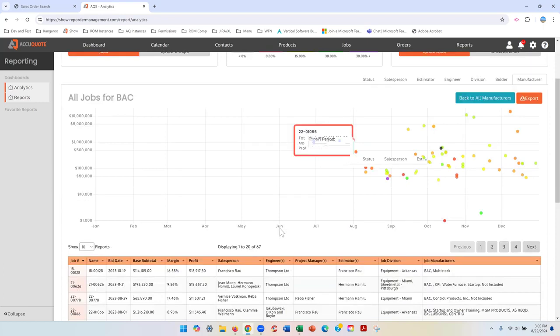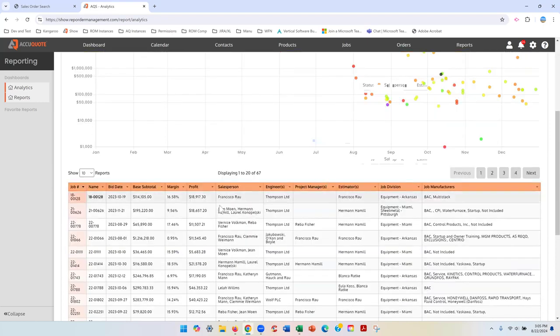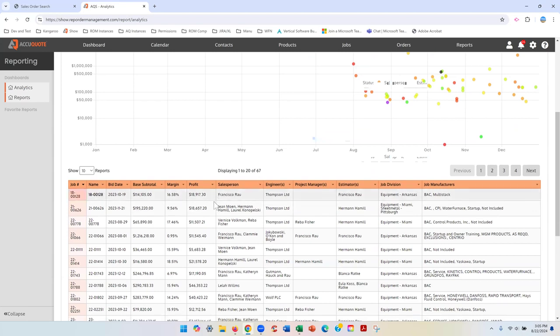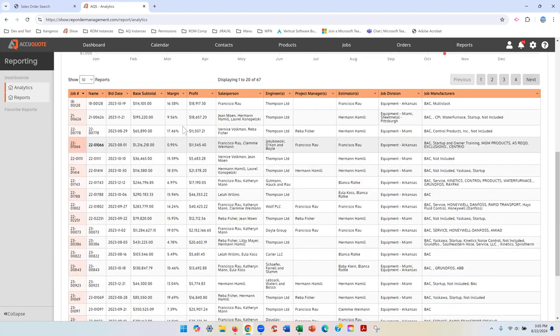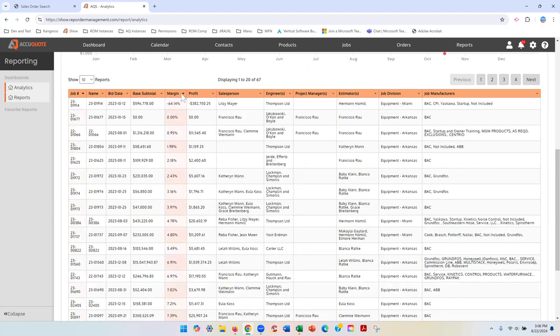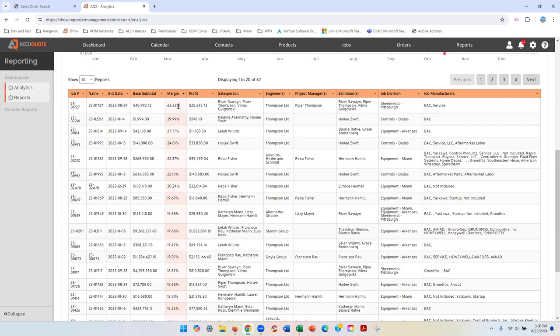And then down here, this is all that data. So these are all those jobs, the 67 jobs for BAC, they're all right here. So you can go to each job. These are links, right? You can jump into each job. You can also sort by margin. So you can say, what's my best margin job? Here it is at 62.68. This is that purple guy.